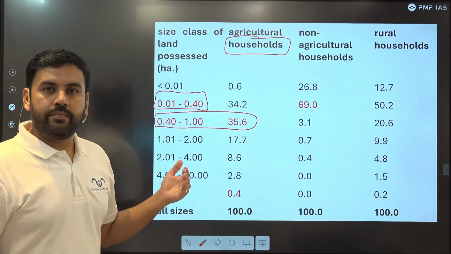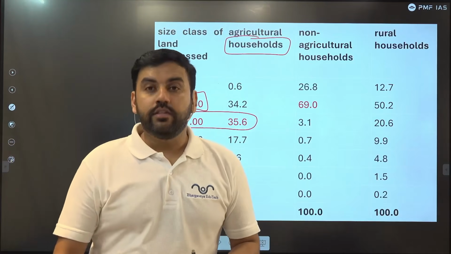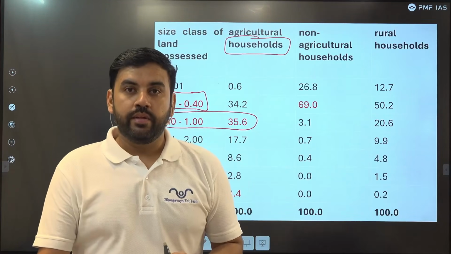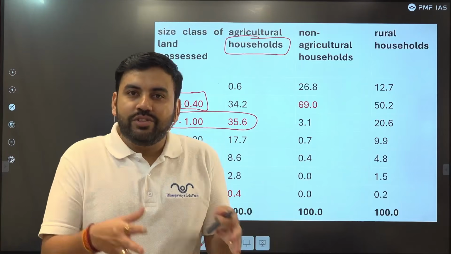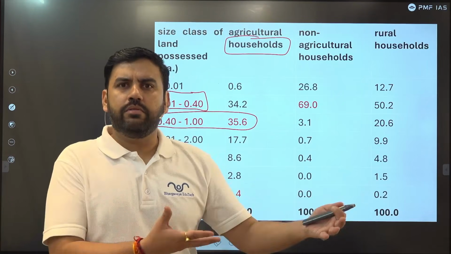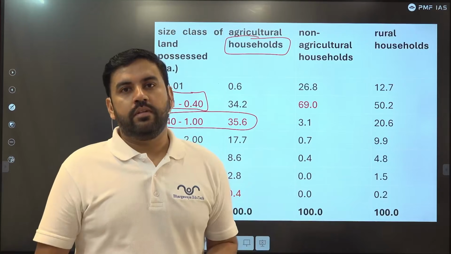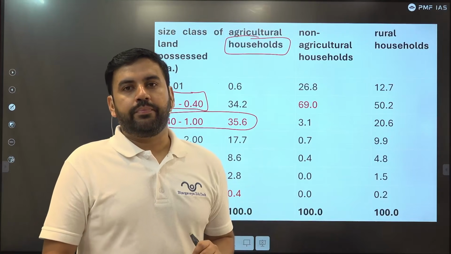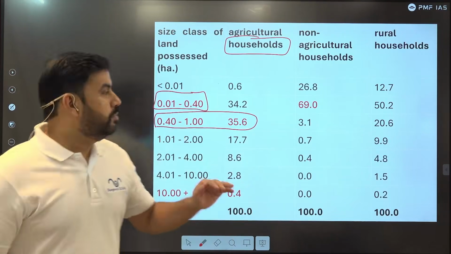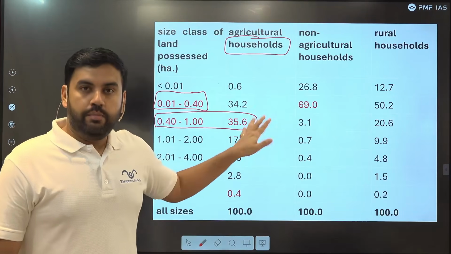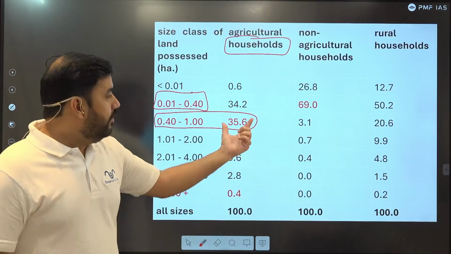These are not agricultural households. They are houses, construction, residential places, farmhouses, a godown, a warehouse. It's not agricultural land. So this is one of the reasons why rural India still remains poor in the availability of land.